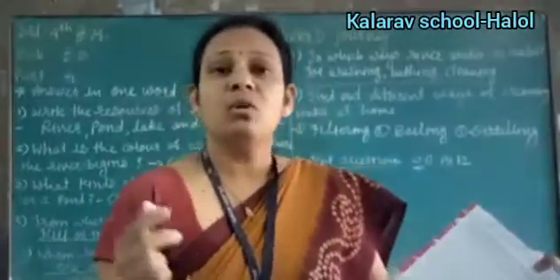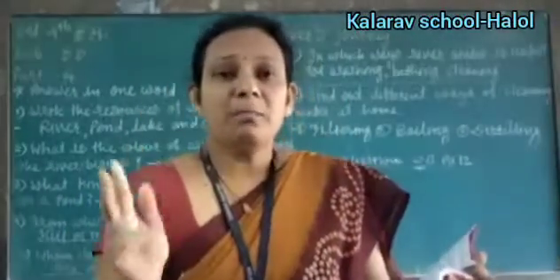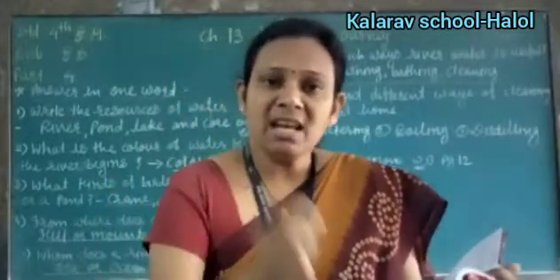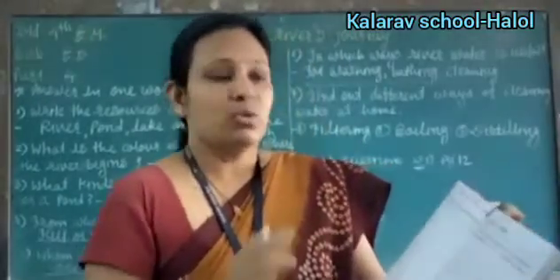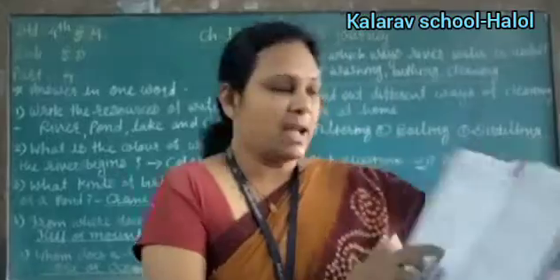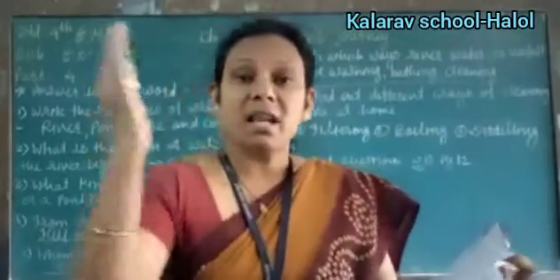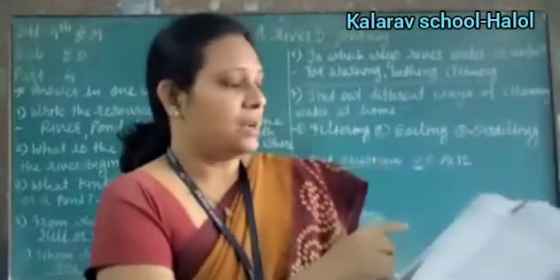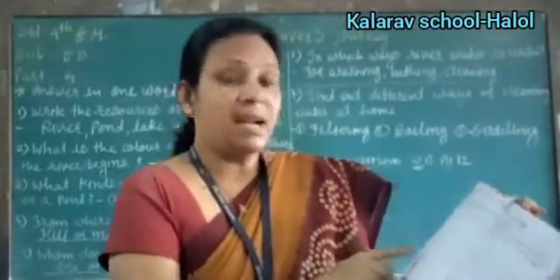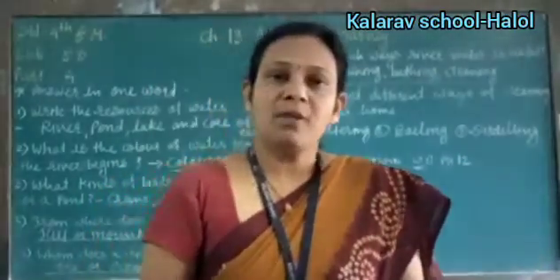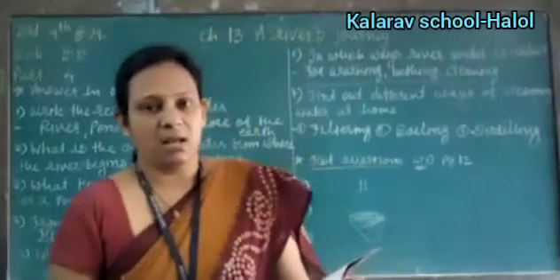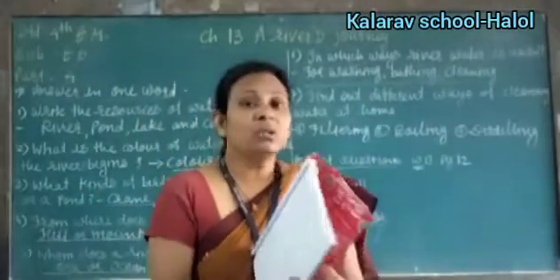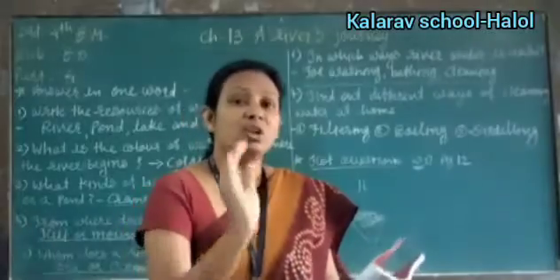Now you have to cut out all the pictures from the newspaper or anywhere you get. ओके अब उसका आपको यहाँ पे स्टिक करना है. फर्स्ट वन इज द स्ट्रीम जो झरना बहता है ना उसका पिक्चर आपको यहाँ पे स्टिक करना है. Then lake, pond, river and sea, all 4 pictures you have to paste here. Okay, then you don't do a print out, you search in your newspaper.